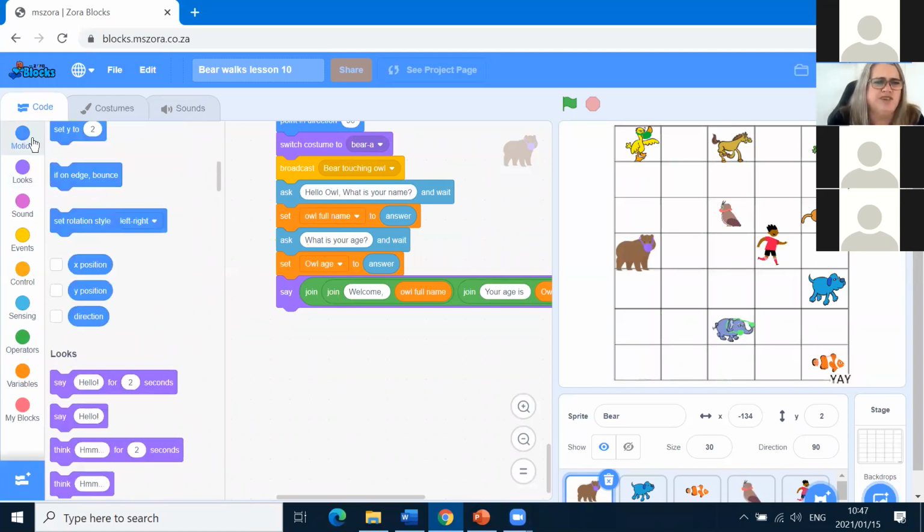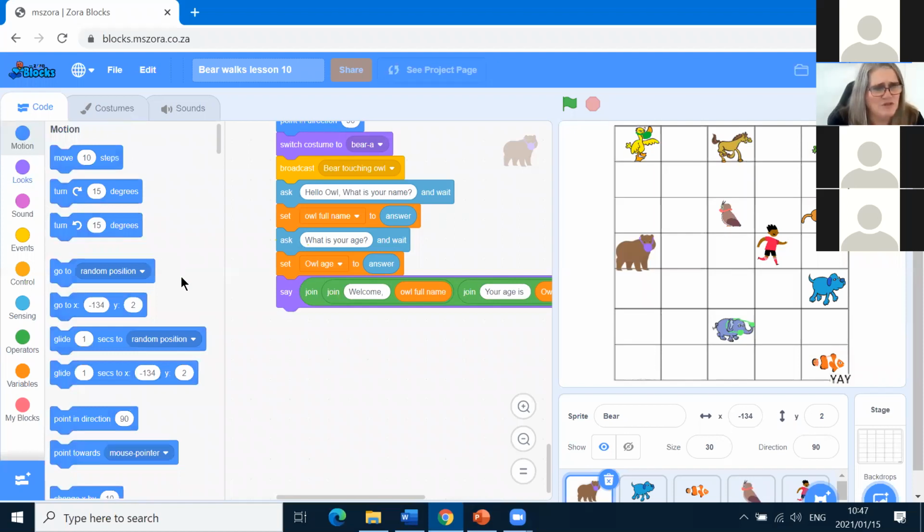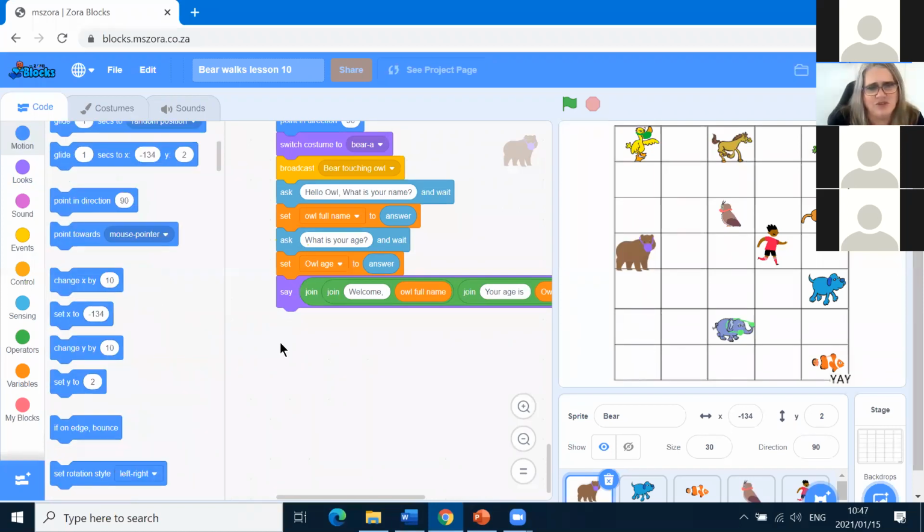Oh no, it's motion. Point in direction is motion. So we're going to click on that one. We're going to point him, and move this arrow up to naught. Or we can just type in a naught there. So he's going to point that way, facing sideways. And then we're going to start walking.